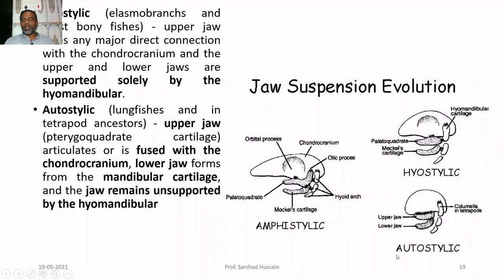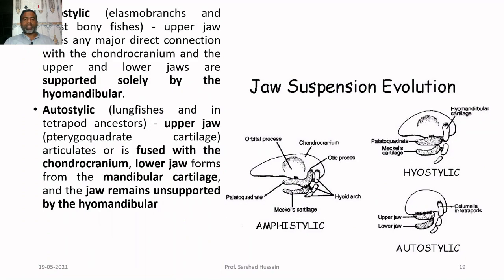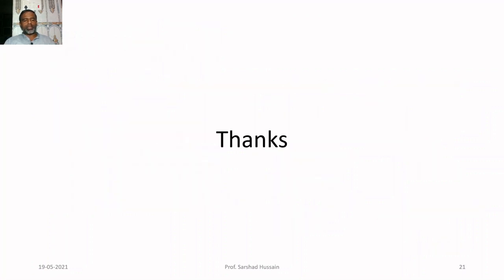So, this is the orthostylic type. So, this was all about the various visceral arches and their roles and their modifications in different animals. Thanks.